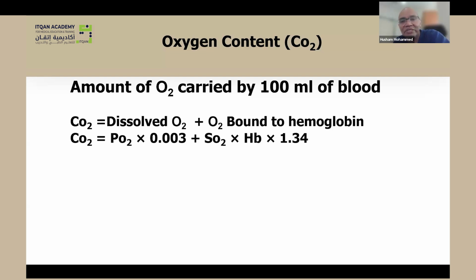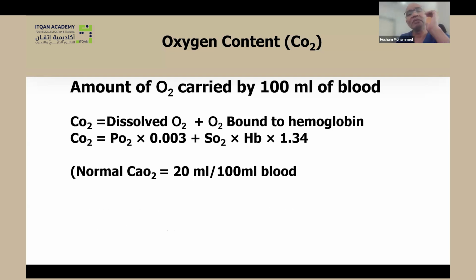Only 0.3. If we compare this to the fraction that is taken by hemoglobin, normally each gram of hemoglobin is able to carry 1.34 ml of oxygen per 100 ml of blood. And that's very massive. So actually, imagine what if there is no hemoglobin?